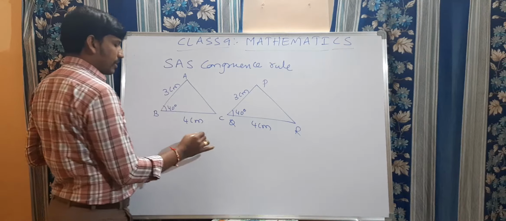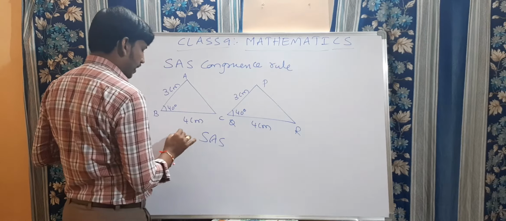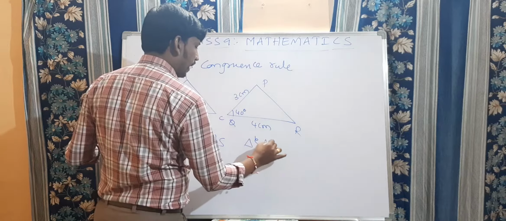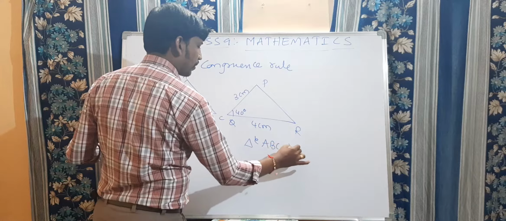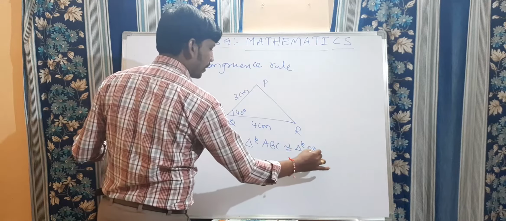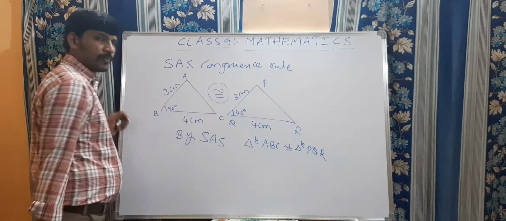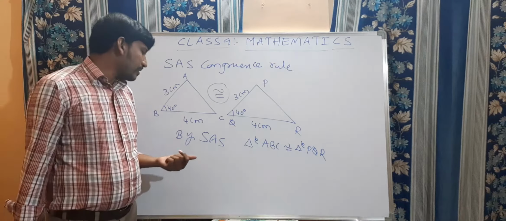Now see this here, by the SAS congruency rule, we can say that triangle ABC is congruent to triangle PQR. This we discussed in the previous session. So this congruency symbol is like this. Now, I am going to ask one question.